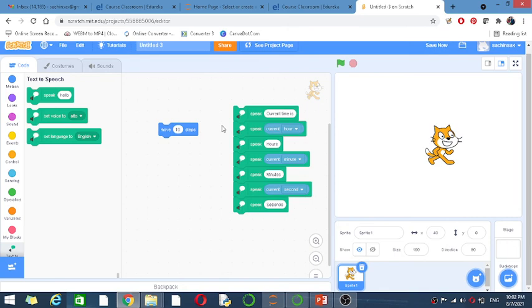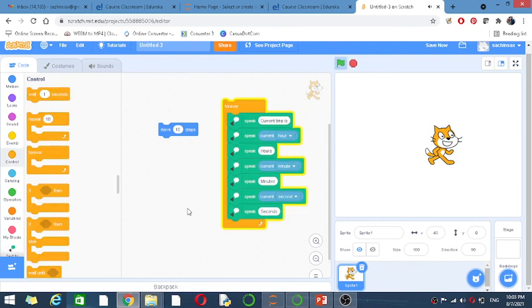Current time is 22 hours 3 minutes 2 seconds. Current time is 22 hours 3 minutes 8 seconds. With the previous part, it was speaking just a single time. Now it's repeating unlimited, forever, again and again.